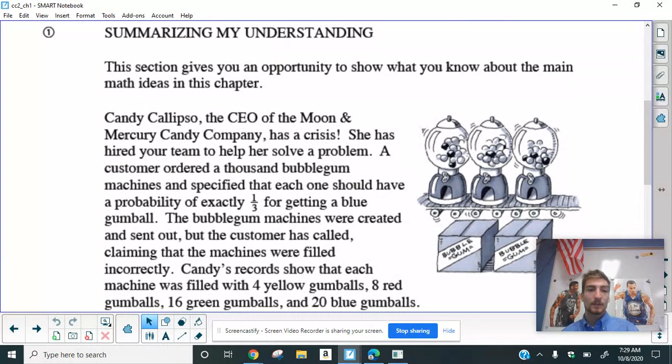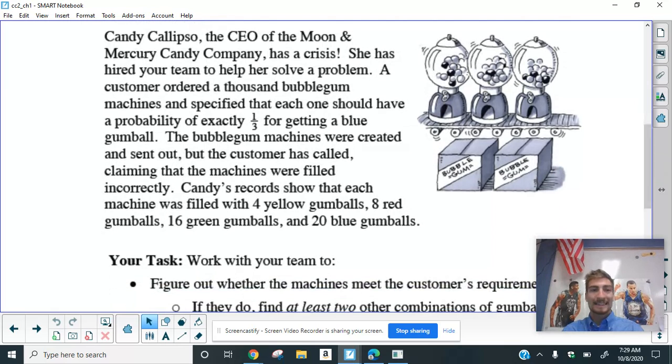First off, it talks about summarizing our understanding. And for this first part, it says, Candy Calypso, the CEO of Moon and Mercury Candy Company, has a crisis. She has hired your team to help her solve a problem. A customer ordered 1,000 bubblegum machines and specified that each one should have a probability of exactly one-third for getting a blue gumball. The bubblegum machines were created and sent out, but the customer has called, claiming that the machines were filled incorrectly. Candy's records show that each machine was filled with 4 yellow gumballs, 8 red gumballs, 16 green gumballs, and 20 blue gumballs.